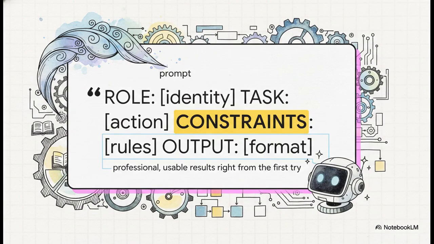That forces the AI to give you a much clearer, more focused answer. And here's the template for a more complex task. See what's happening here? It's literally just that 5-part recipe we talked about earlier. It sets the role, the task, the constraints, and the output format. This level of detail is how you get a professional, ready-to-use result, often on the very first try.